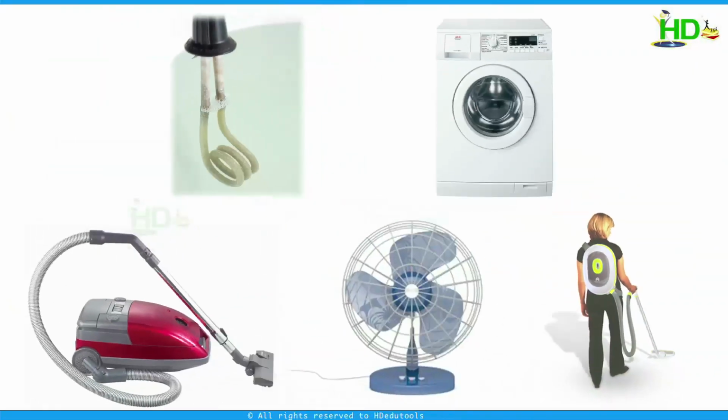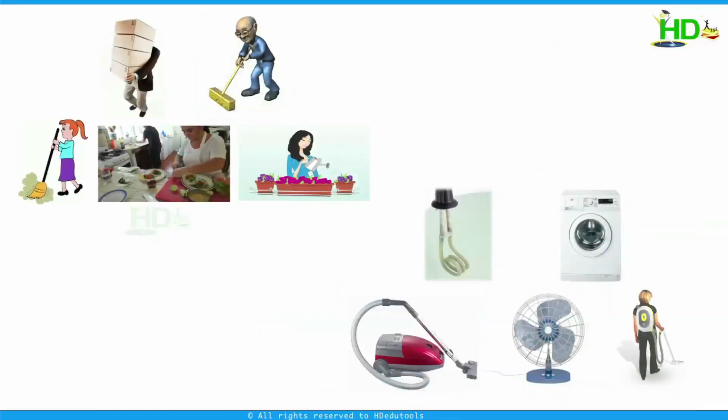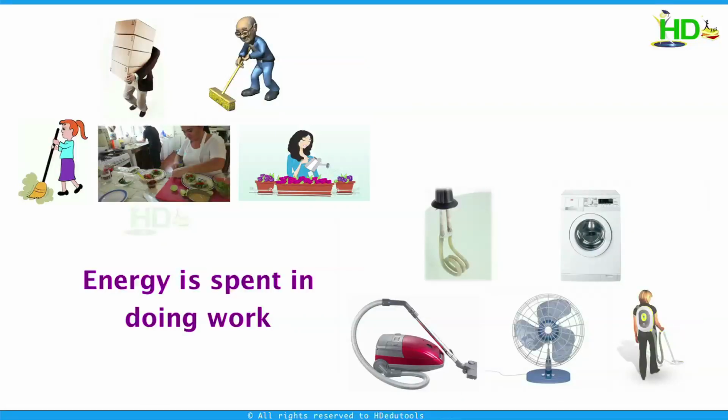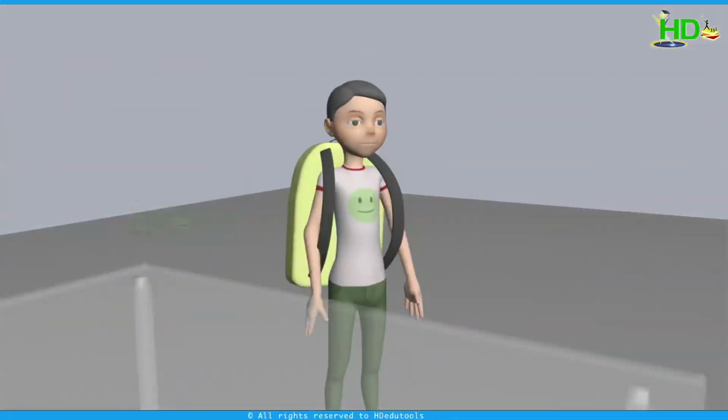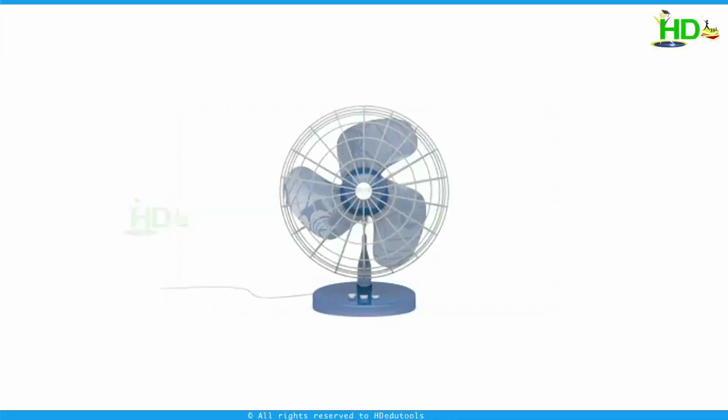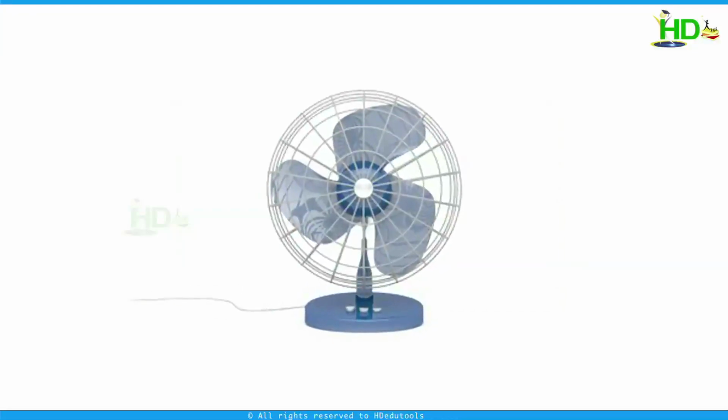In all these things, we can observe that they need energy to do work. Generally, this energy is supplied to human beings through food and to machines through electric energy. In all these examples, we notice that a person or a machine doing work spends some energy to do work. For example, to lift your school bag, you spend some energy. Similarly, an electric fan uses some electrical energy for blowing air.